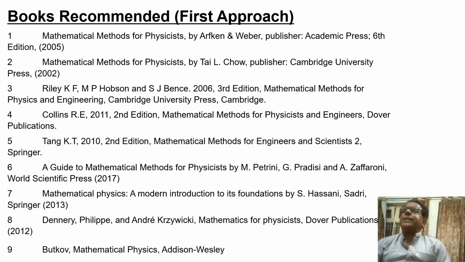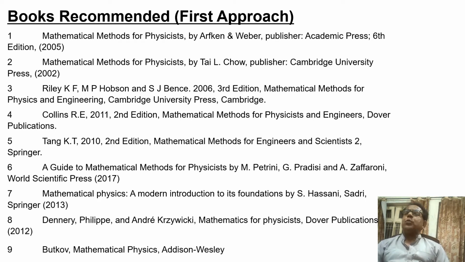First writer is Arfken and Weber. Second writer is Tai L. Chow. Third writer is Riley, K. F., M. P. Hobson and S. J. Bence.